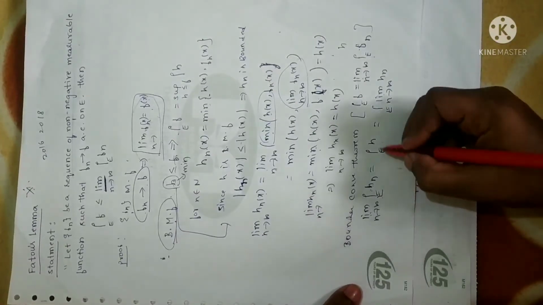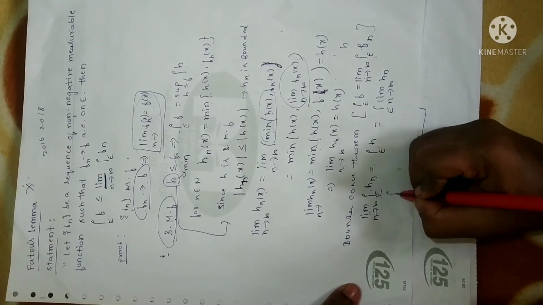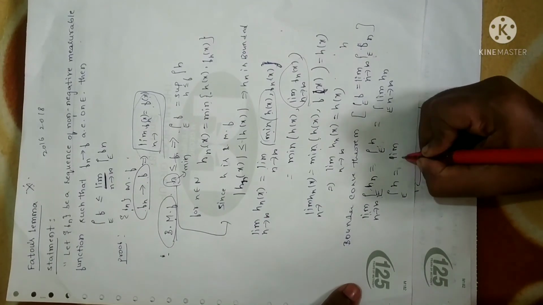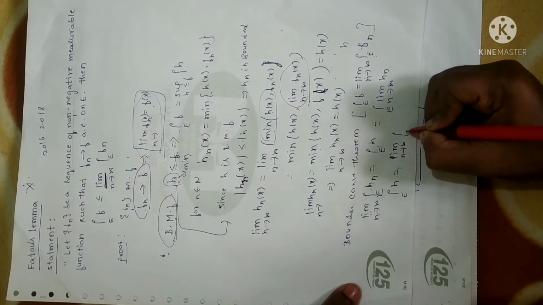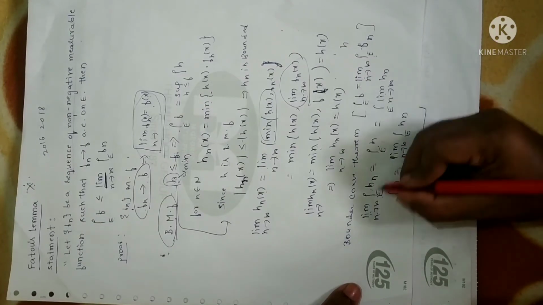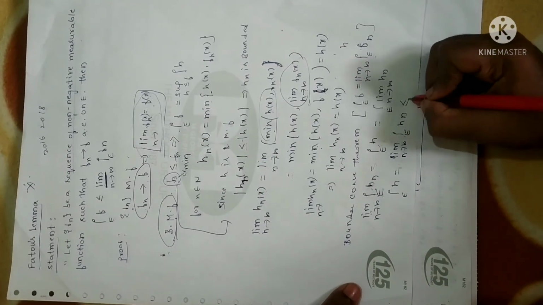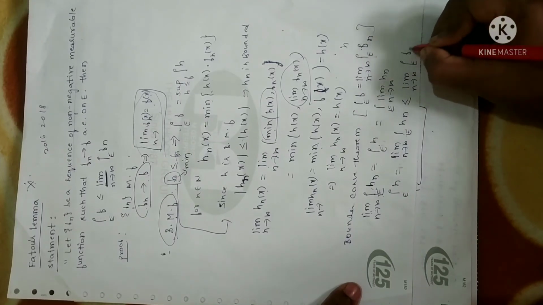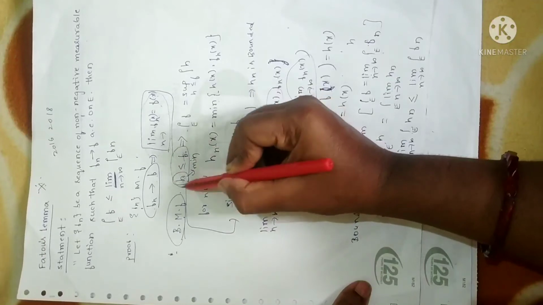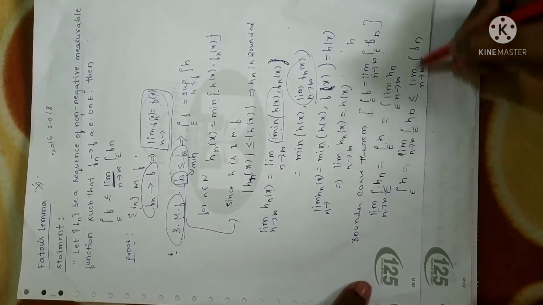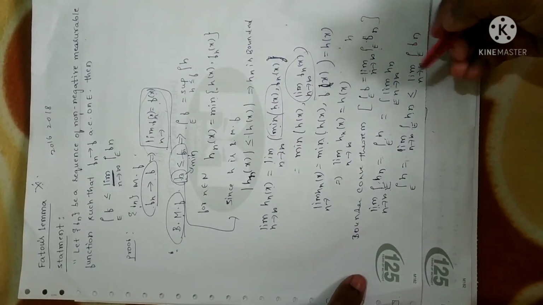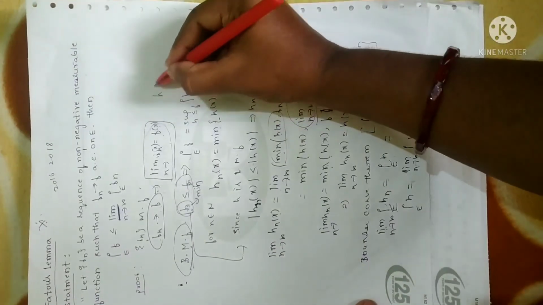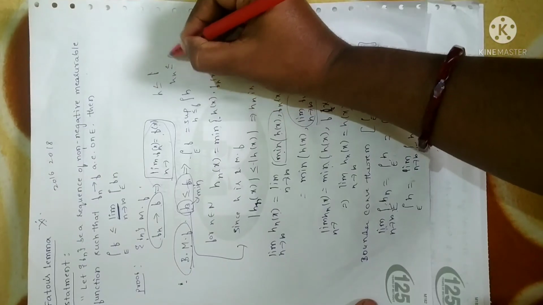Now the meaning of the statement is, I can write integral over E h as limit n tending to infinity integral over E h_n. Obviously this value will be less than or equal to limit n tending to infinity integral over E f_n. Why? Because h is less than f. If you generalize the same case, h_n is also less than or equal to f_n.